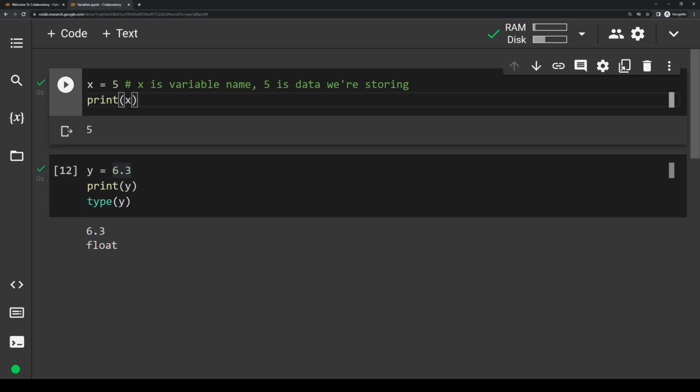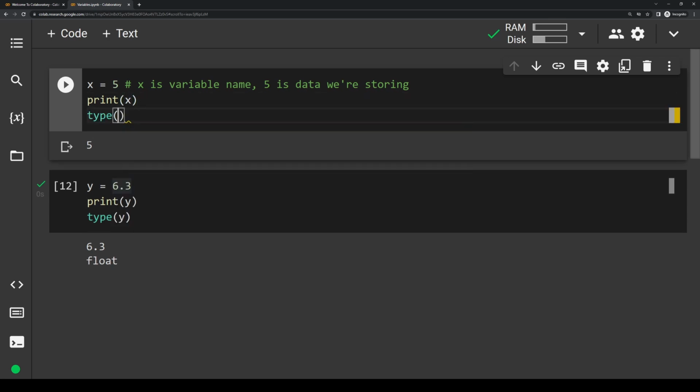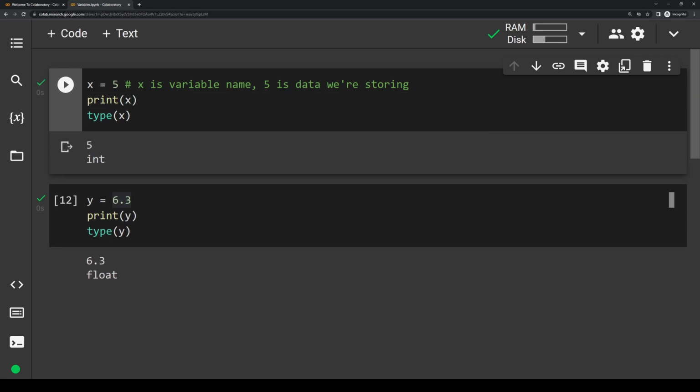I'm going to go ahead and add that type up here to this one so you can see that x should output int. So we do type x and the output should be int. Perfect. So that's definitely a useful tool if you want to debug, or just have that in general so you can check a type, maybe if you're not sure what it is. All right, so let's go ahead and assign a string here.